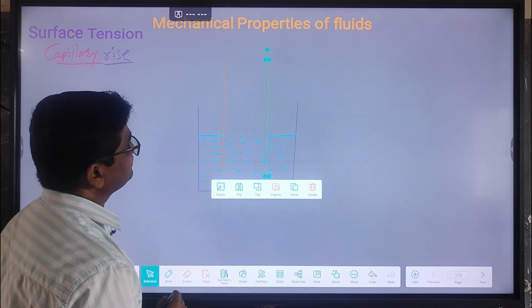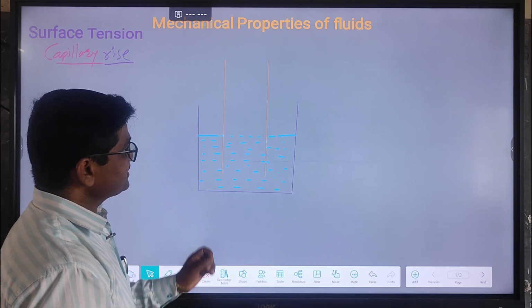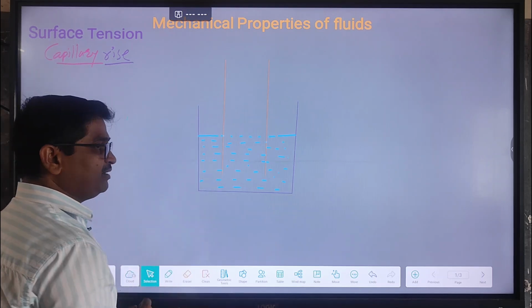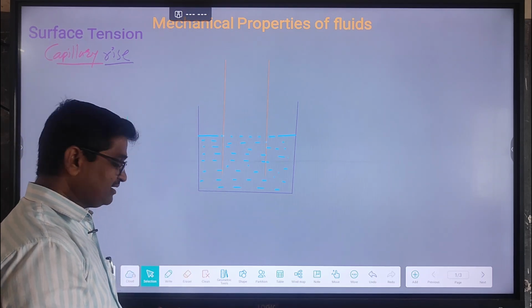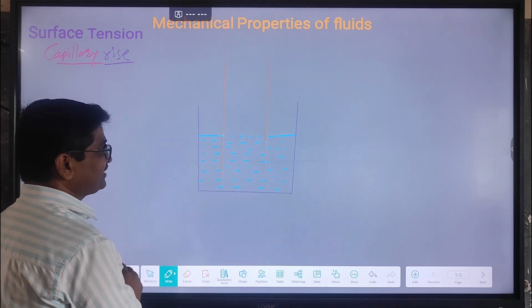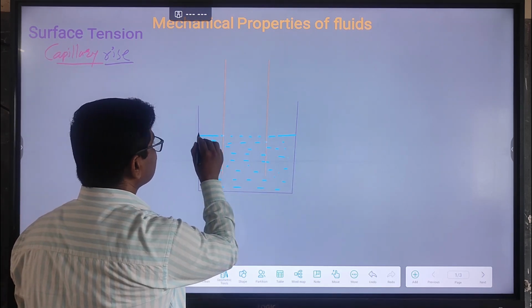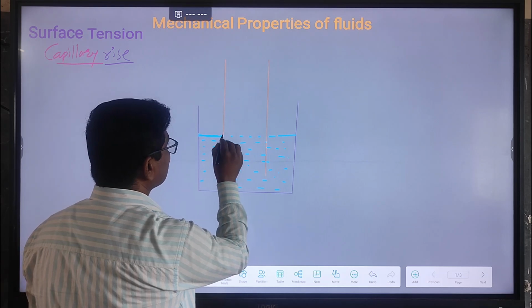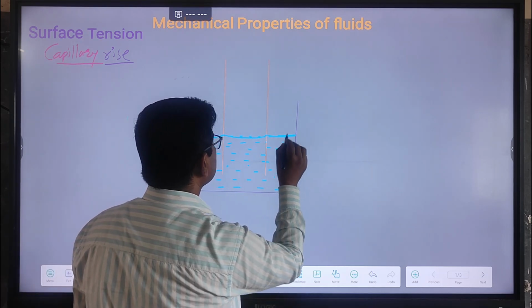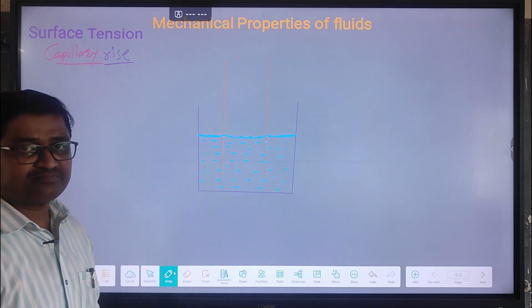This is a capillary tube, and it is dipped into the liquid. Now when the capillary tube is dipped into the liquid and the liquid is pure water, we know that pure water completely wets the capillary. So the surface is normally concave.